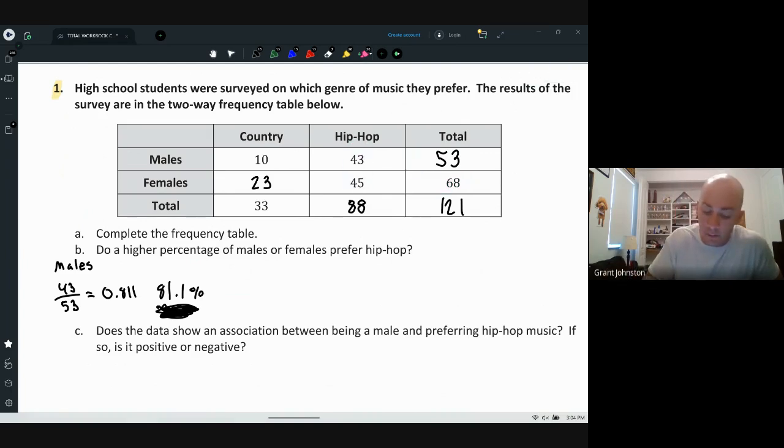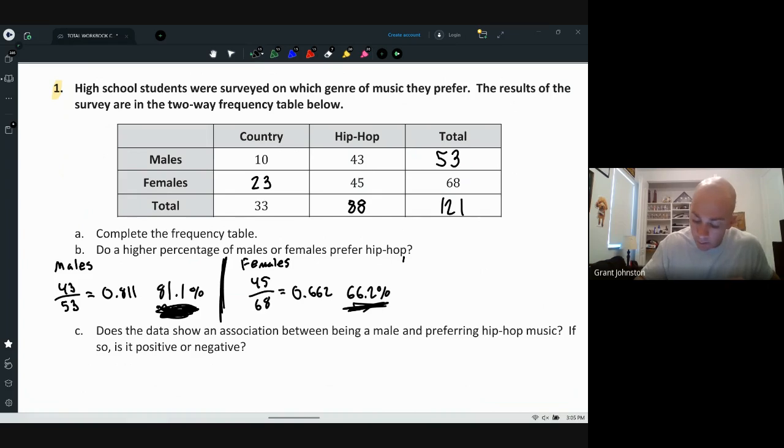So let's look at the females. Females, 45 out of 68 preferred hip hop. That is 0.662, or 66.2%.